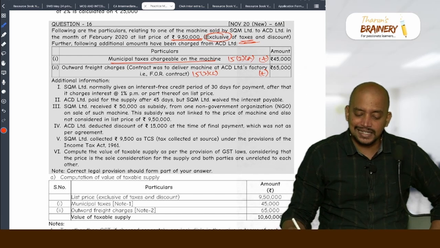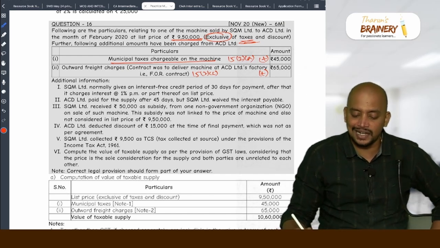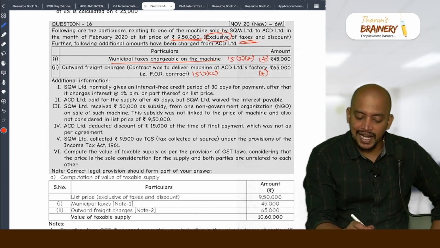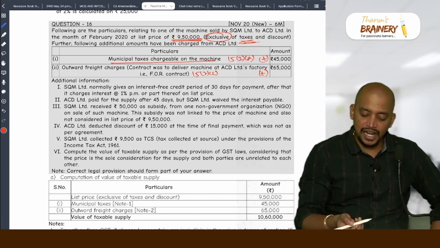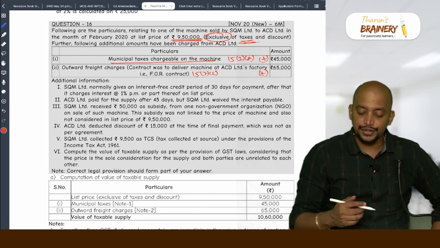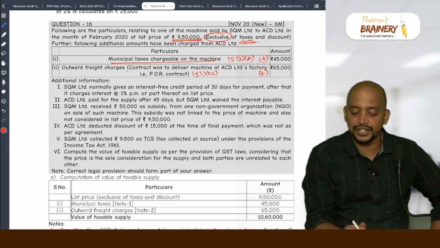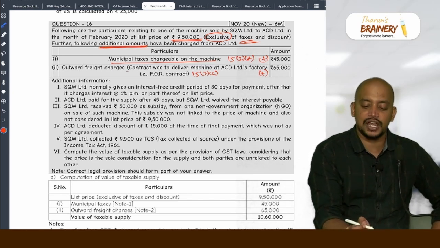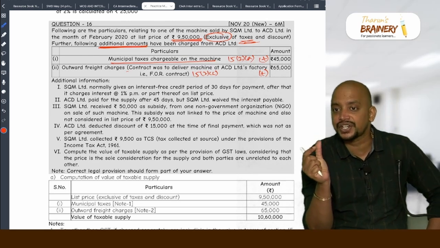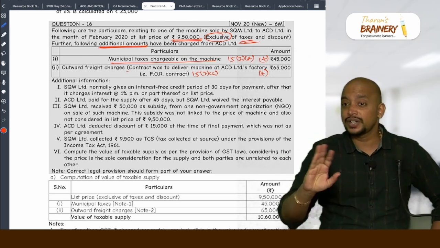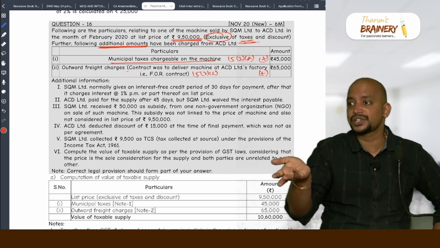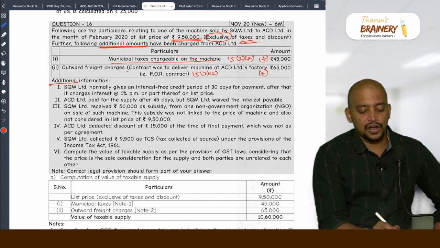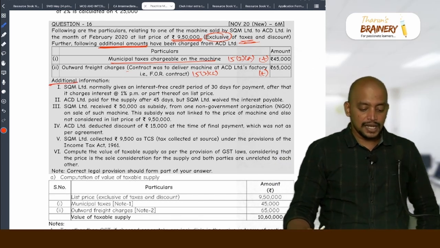Exclusive of taxes and discount, but this is freight, correct, but the price of 9,50,000, we don't have any information related to this, so therefore we are taking that these are all additional, because the following additional amounts have been charged. Can you see that word additional? That's why. No need to take assumptions, it is given that it is additional. Then additional information, all these are also in addition to this.